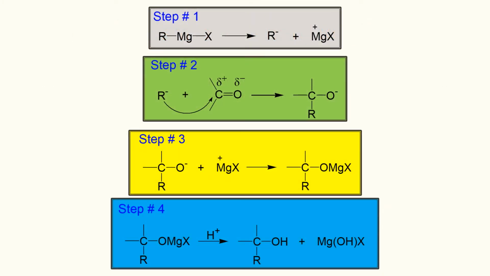In step 3, the positive portion of the Grignard reagent will share the excess electron on oxygen, which was produced after step 2. After that, this compound will be formed, which on hydrolysis will produce an alcohol and magnesium hydroxy halide. This is the overall mechanism of the Grignard reaction.